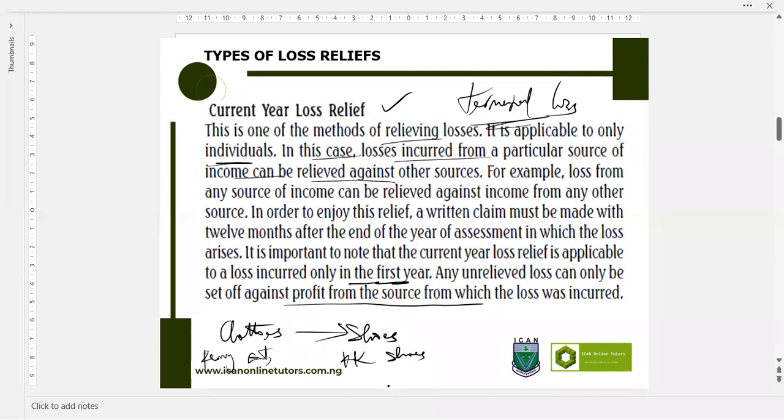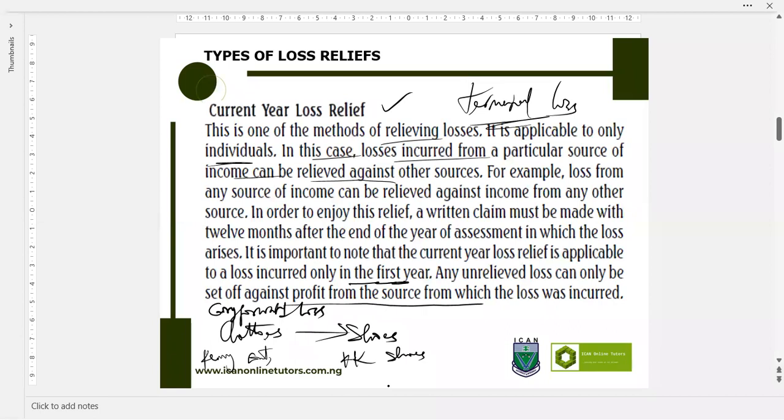So if that is the case, it therefore means that you have carry forward loss, because it's not possible for you to make loss in a particular business in a particular year and still make profit in that same year. Is that possible?